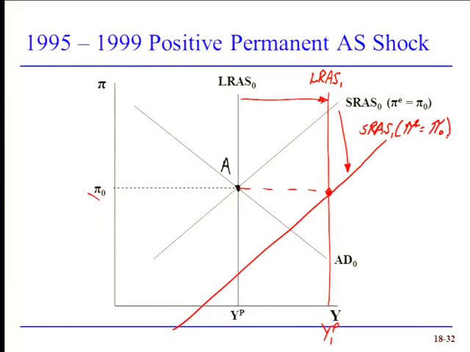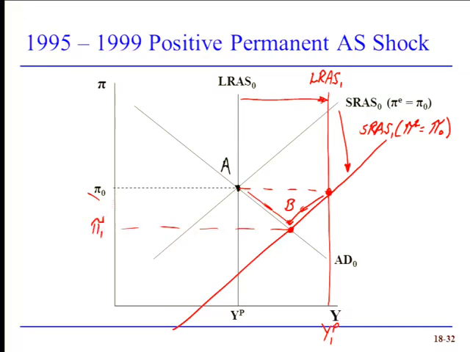Now we need to think about where planned expenditures are versus what producers want to produce. Well, we know what producers want to produce. At an inflation rate of pi naught, they want to be out here at the red dot. But buyers are still on the aggregate demand curve. So they're still back here at point A. So once again, we have excess supply in the economy. We've talked about what will happen when you have excess supply. There will be adjustments on inflation and interest rates to get us to a new short-term equilibrium.